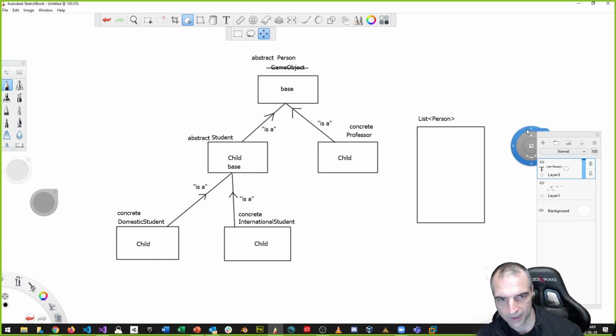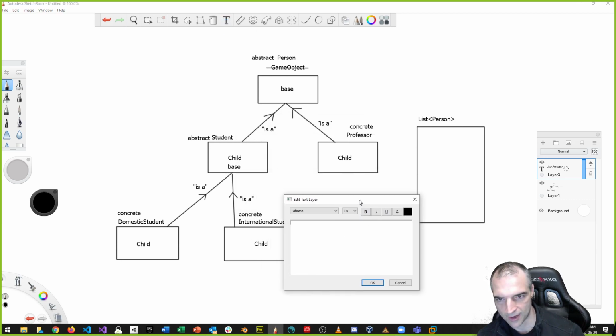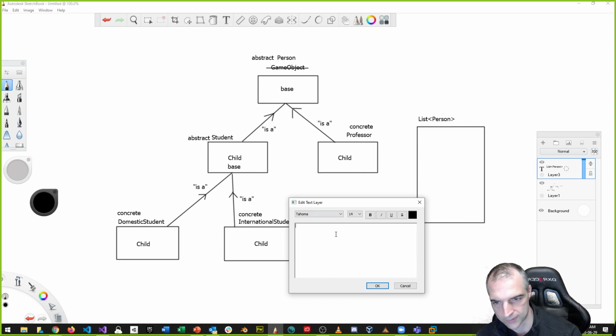I could include a student. Student would be an abstract type, right? But a domestic student, an international student, and a professor would all be person classes because they derive from the person superclass. So if I were to instantiate some objects, let's say I instantiate an object of type professor, and I'll say professor Tom is equal to a new professor.